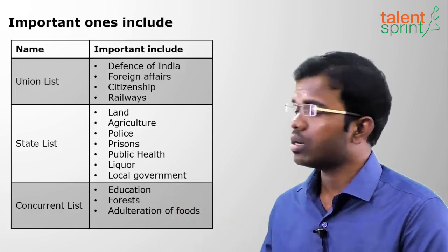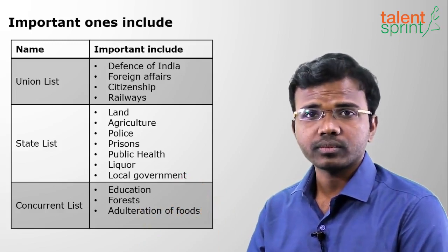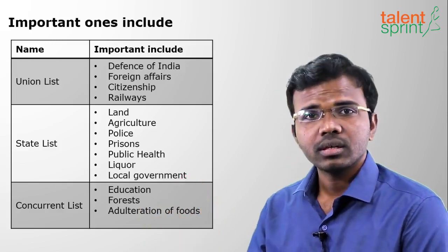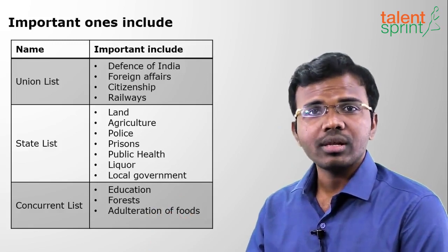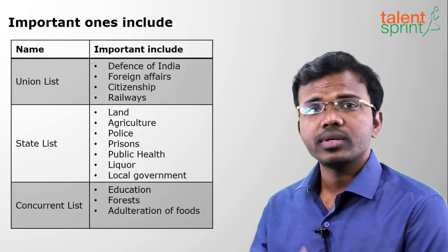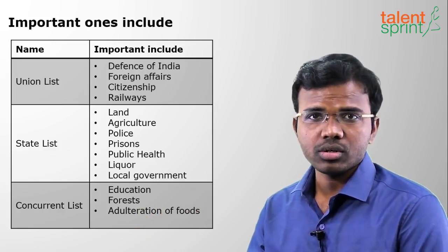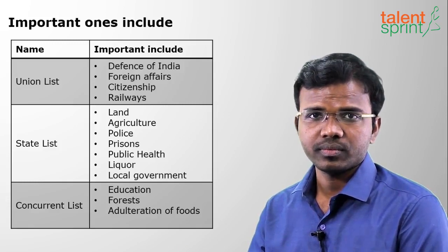And what comes under the Concurrent List? Education, adulteration of foods, forests, trade unions. All these come under the Concurrent List, on which the Union Parliament and the state legislature can make laws on these items.